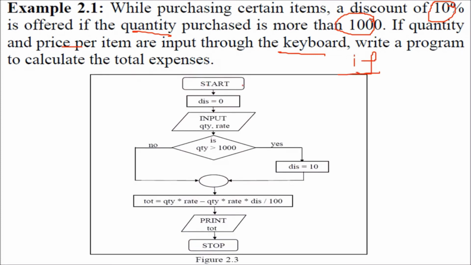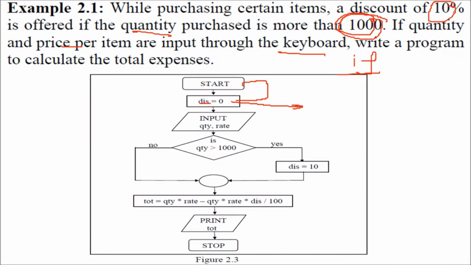First of all, we say dis equal to 0. This is very important. Why are we saying discount equal to 0? Because if the number of items being purchased is less than 1000, then we have to put this equal to 0, because there will be no discount. Otherwise, if the quantity happens to be more than 1000, you have to give a discount.